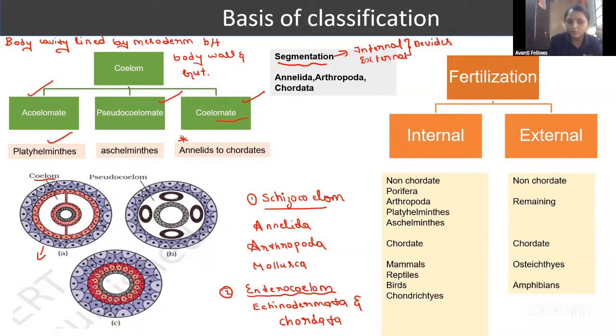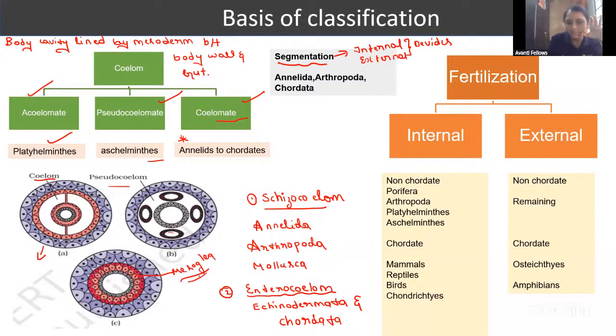Here you can see the pseudocoelomate. Here the mesoglea is scattered. Okay, here you can see the scattered. It is called a pseudocoelom. Example is Aschelminthes. And here you can see there is no coelom. But here the mesoglea is there.